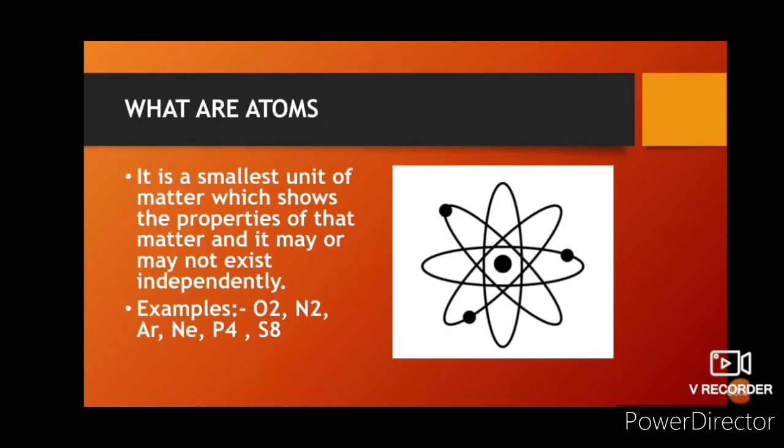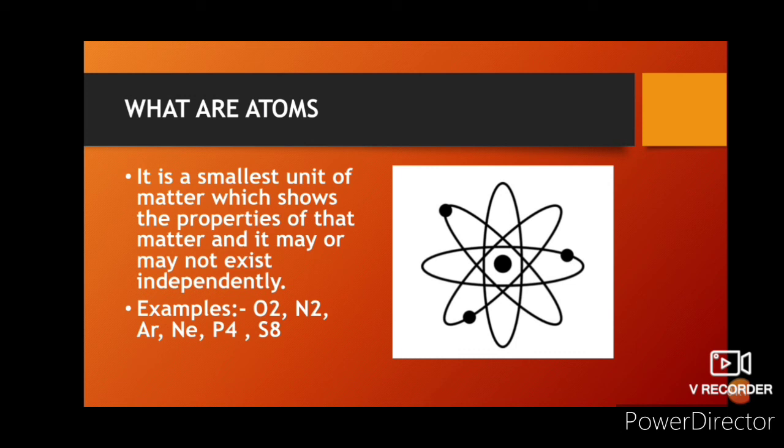Now, what are atoms? Dalton, Maharishi Kanad and the Greek and Indian philosophers said that atom is the smallest unit of matter. So, what are atoms? It is the smallest unit of matter which shows the properties of that particular matter, and it may or may not exist independently. This definition you should learn by heart.